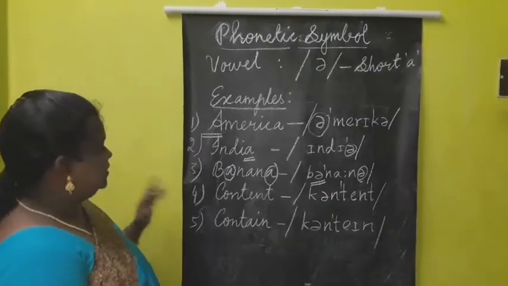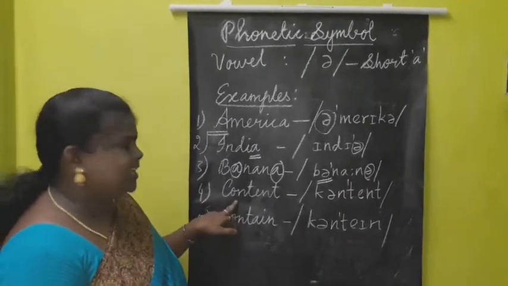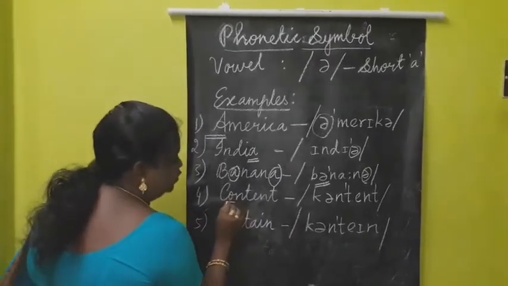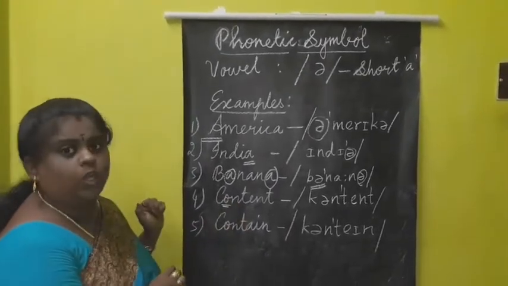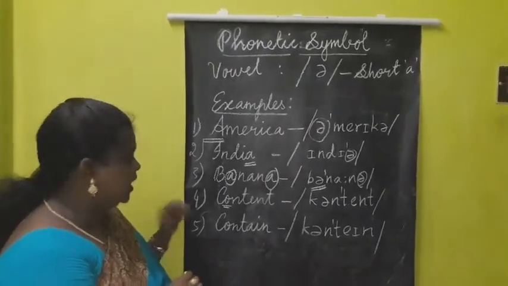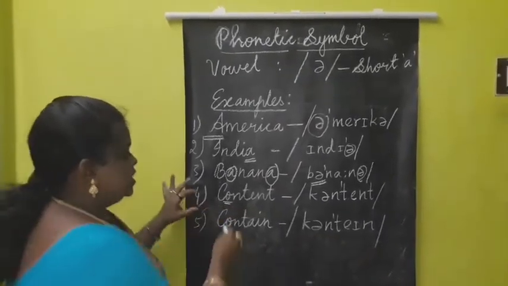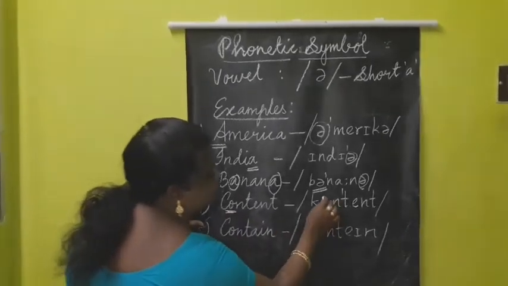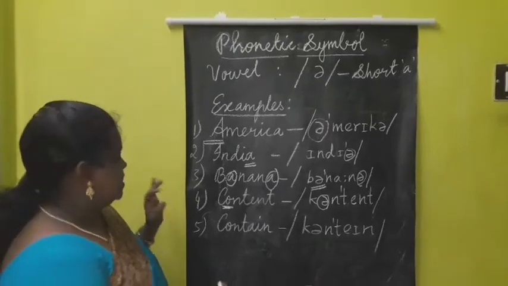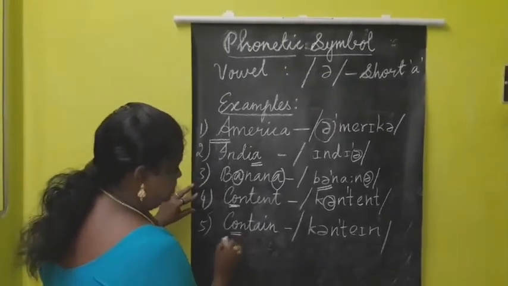And the fourth one, content, content. Here we should not use the o sound, this is ə. So this o takes up the short ə sound: content, content, and then contain, the same o.